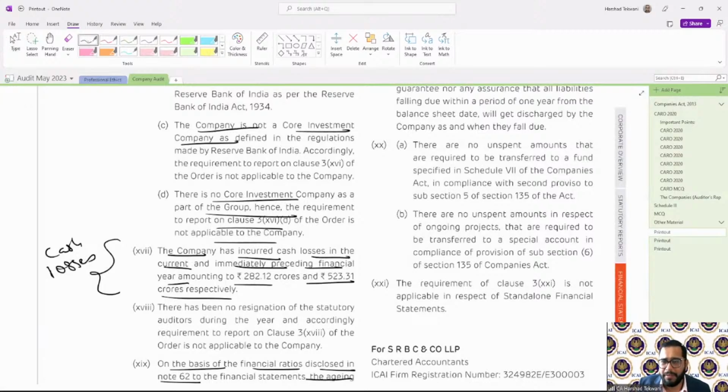So here there are no unspent amounts which are required to be transferred to a fund. There are no unspent amounts on the ongoing project that are required to be transferred to a special account. Okay. Another one.